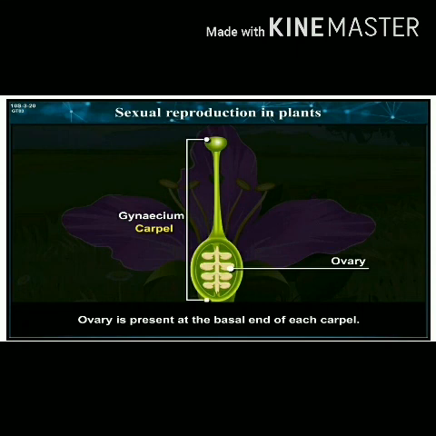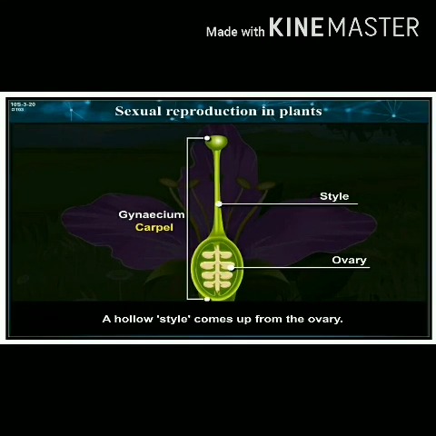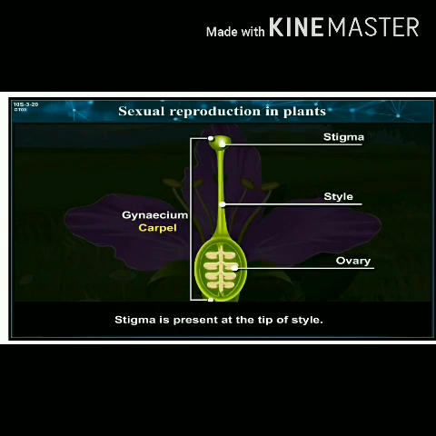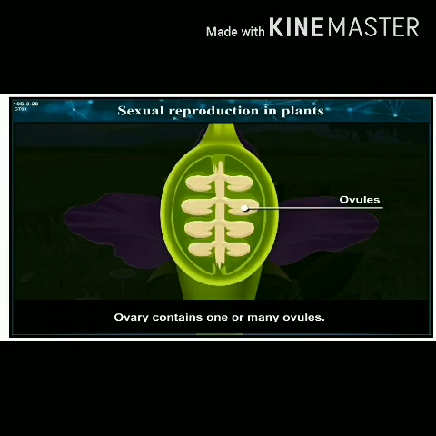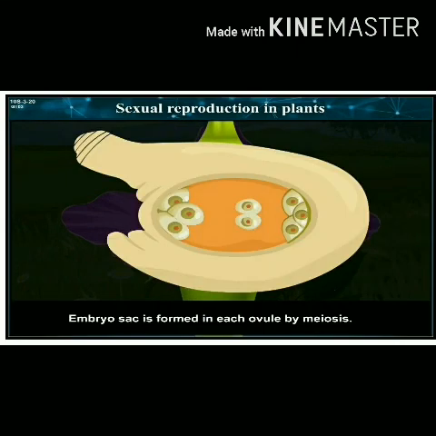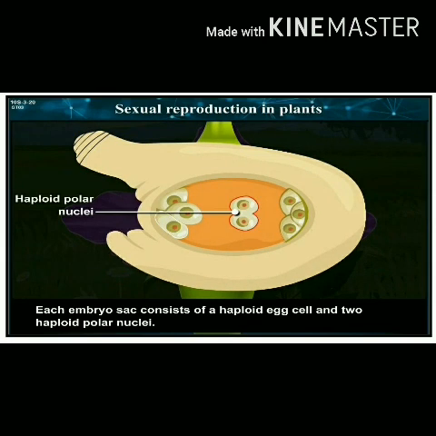Members of the gynoecium are called carpels. These may be separate or united. The ovary is present at the basal end of each carpel. A hollow style comes up from the ovary. The stigma is present at the tip of the style. The ovary contains one or many ovules. An embryo sac is formed in each ovule by meiosis. Each embryo sac consists of a haploid egg cell and two haploid polar nuclei.